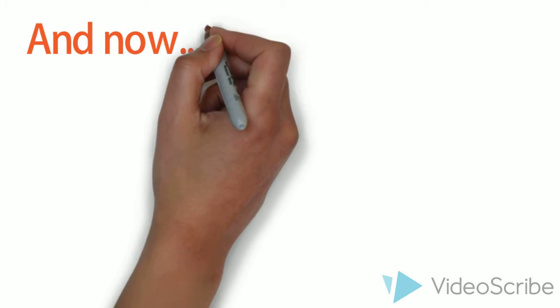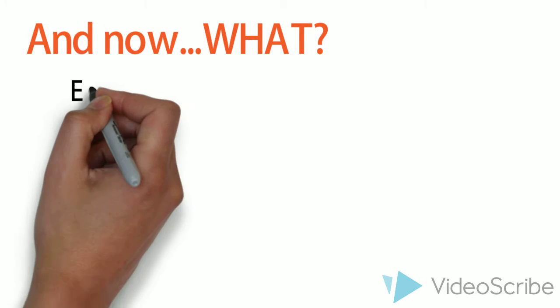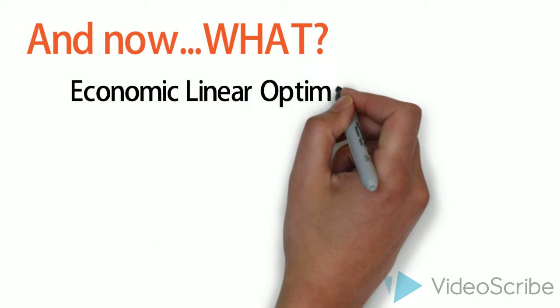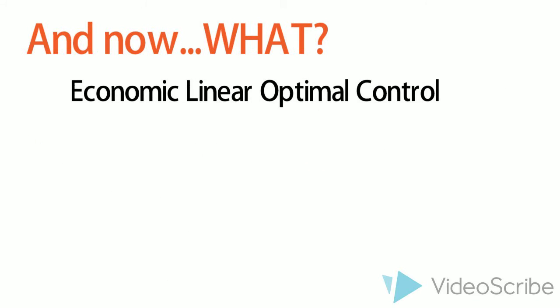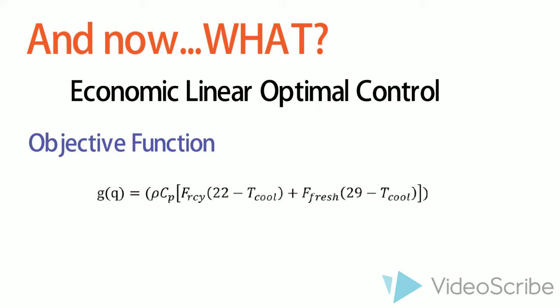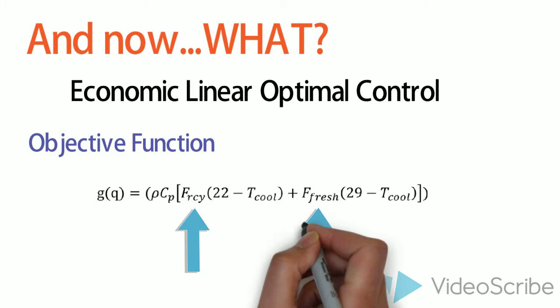What do we have to do now? We are going to match economics and process control. First, we defined our economic objective function as a function of our performance output, specifically FR and F-fresh.